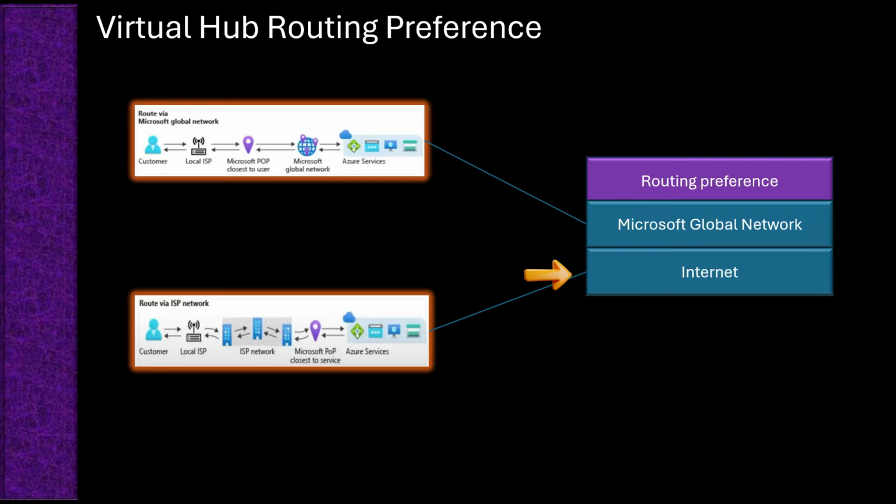Such routing preference has lower cost compared to using the Microsoft Global Network and is useful for less critical or non-sensitive workloads where cost savings outweigh the need for optimal performance. Use such routing preference for non-critical workloads.